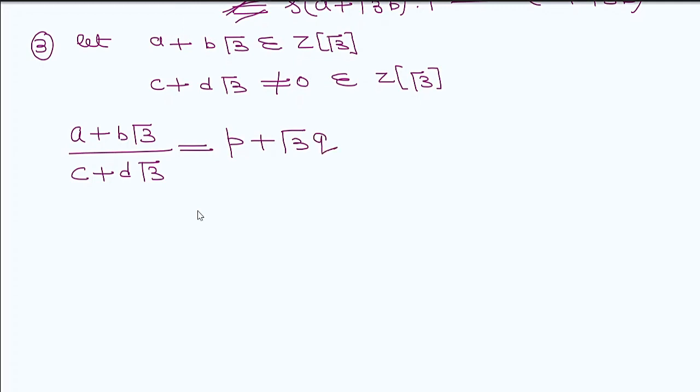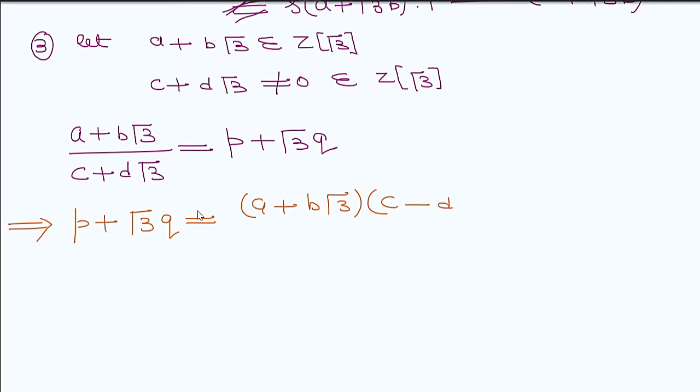Now simplify these values. So what do we get? We get p plus square root of 3 into q, this value a plus b under root 3 over c minus d under root 3, which is equal to c square minus 3d square. So this is the product of c plus d under root 3 into c minus d under root 3.